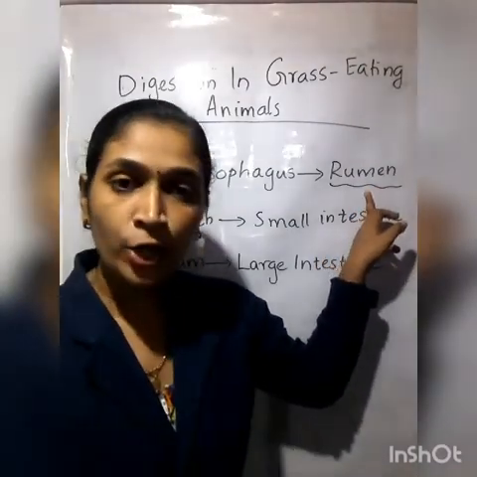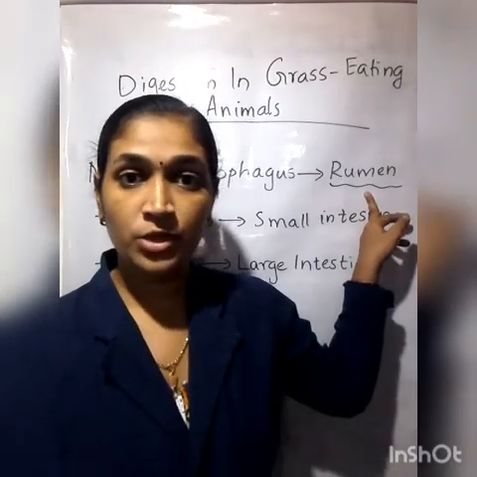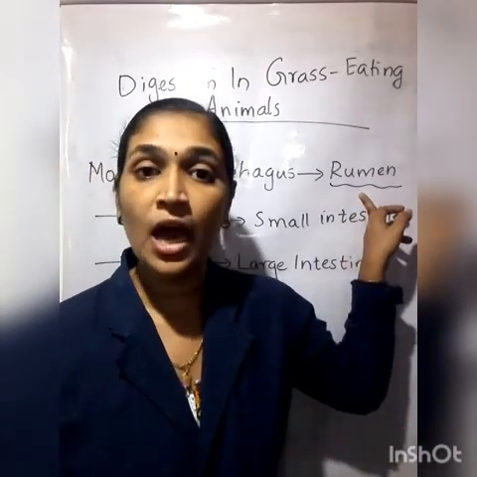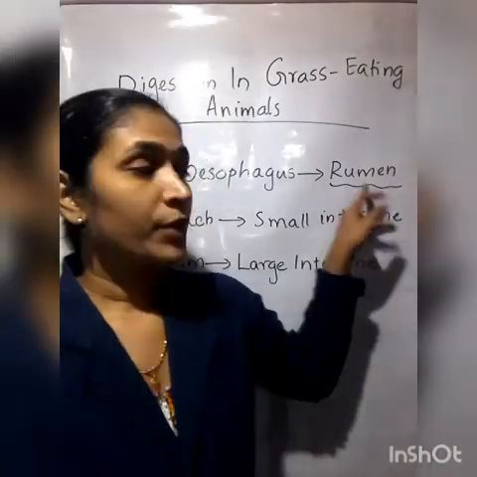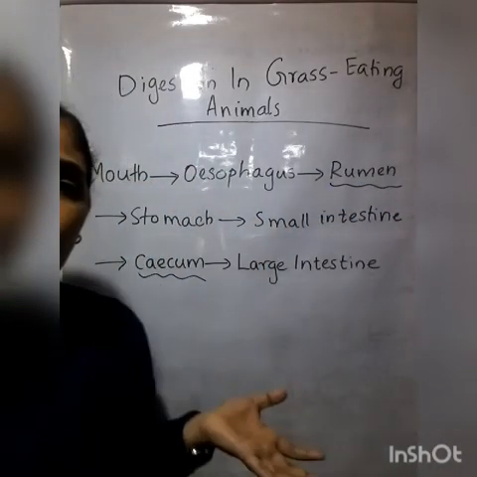The rumen is a part of the stomach. Understood? It is not a separate part. The rumen is the part of the stomach. Now, after that, what will happen?